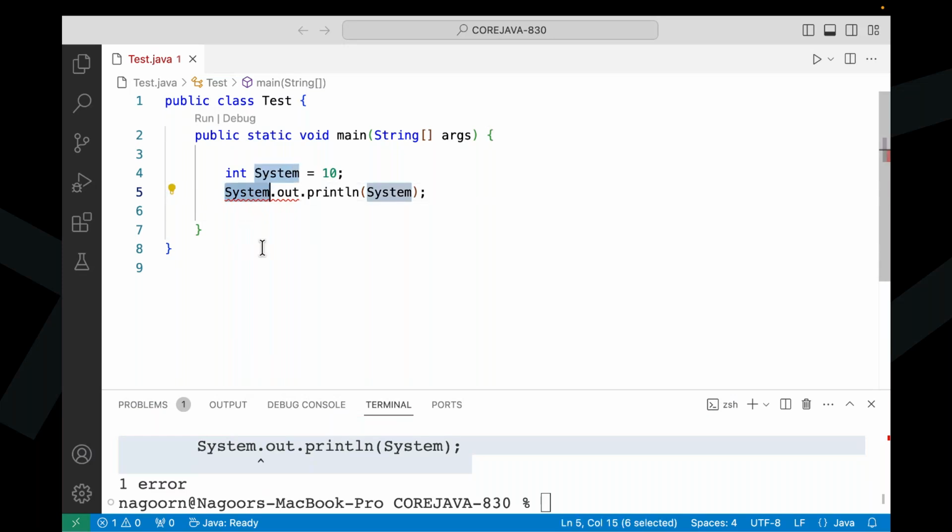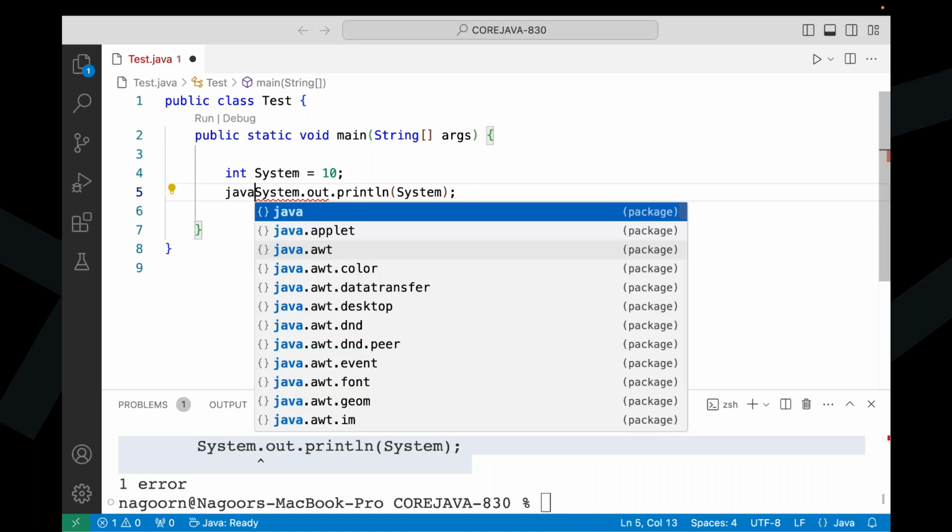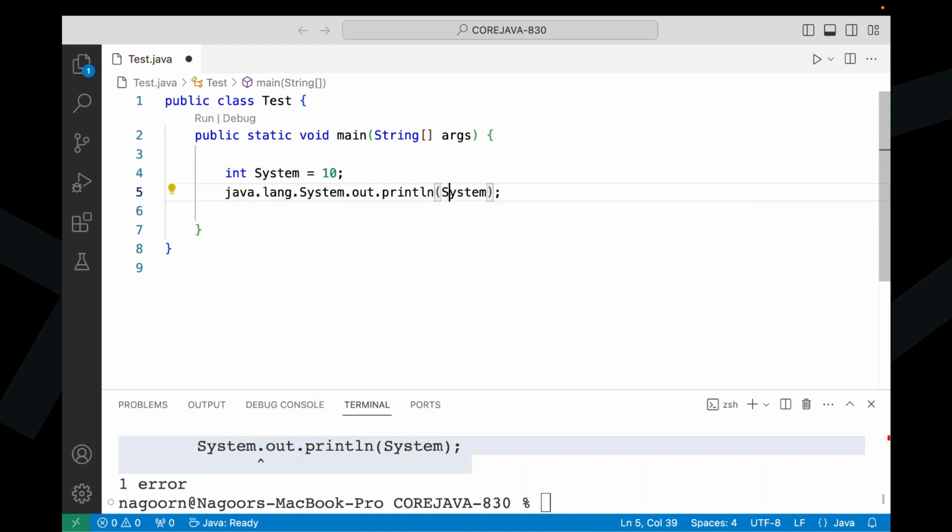We should not write System directly. Here we have to write the fully qualified name of the class System. In place of writing System, we have to write java.lang.System. Java.lang.System.out.println of System. If you write it now, we are not going to get any compilation error.